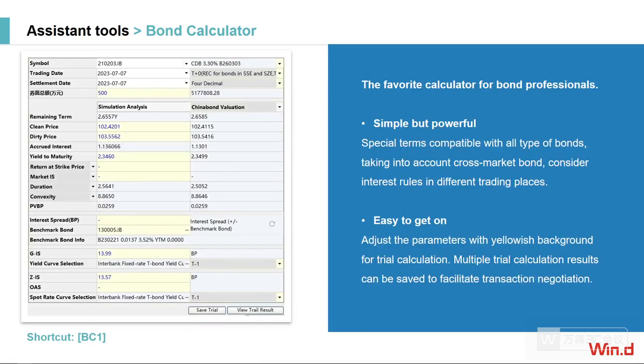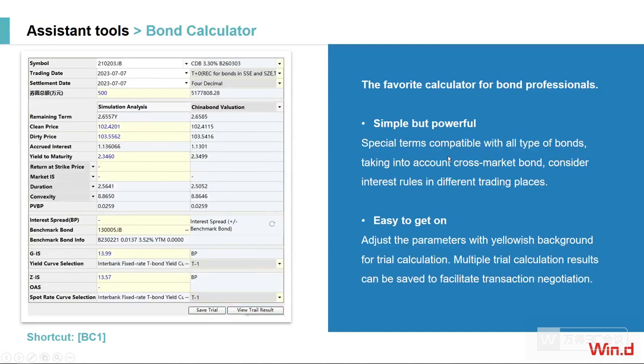And at the end of our first part, I would also like to introduce the bond calculator for you. Our terminal provides several assistant tools for the bond specialist, and I strongly believe that the bond calculation is the most frequent use for you. So right now, I'm going to show you an example of how to calculate a bond price with our own forecasting. So how can we use it? First of all, we can see this calculator. This is really simple and powerful. And how can we use it?